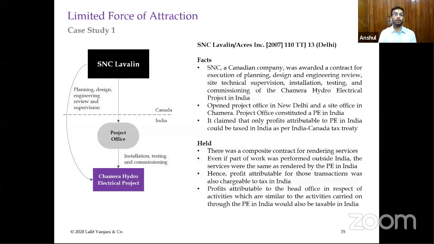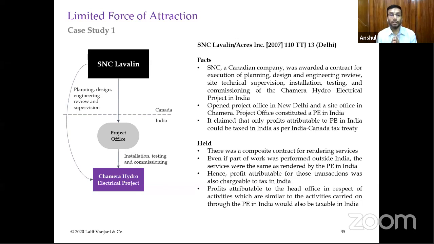Now, this is one case law which is of SNC Lavalin level, and it's an old case law of 2007. It is a Canadian company which got one single contract from the Chamera hydroelectric project for planning, designing, engineering, and installation of a hydro project in India. Planning and design was conducted by SNC Lavalin, whereas the installation, testing and commissioning was undertaken by the project office, which was constituted in India.